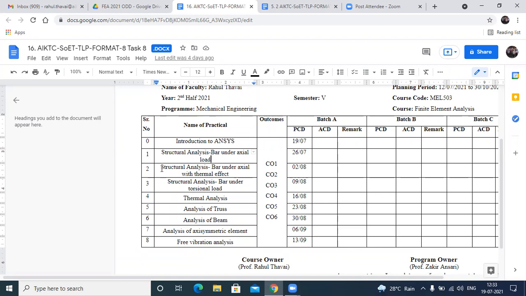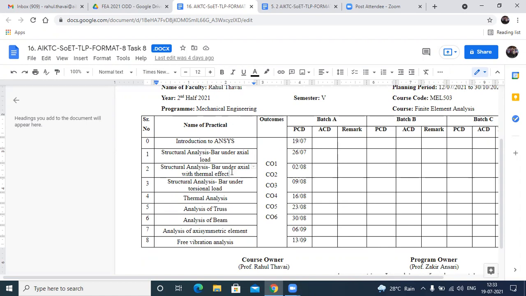Second practical is also structural analysis. The same analysis we are going to do, that is again a bar under axial load, but with the thermal effect. That is what is called the coefficient of thermal expansion. In those problems we are going to consider the coefficient of thermal expansion.